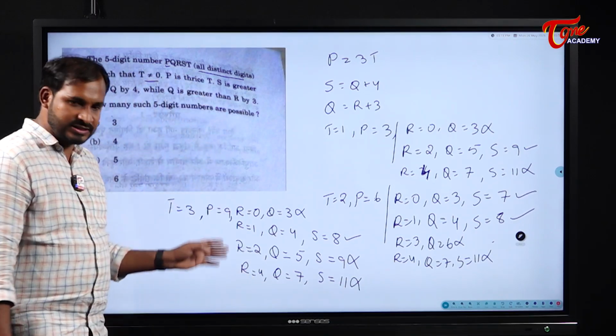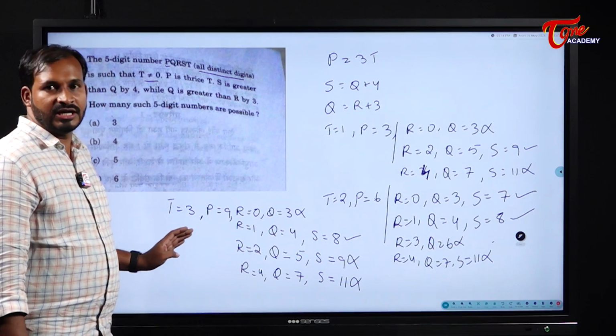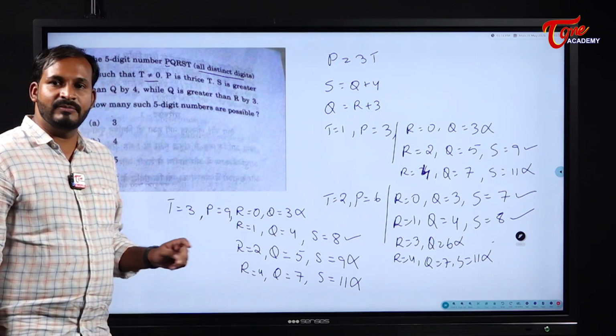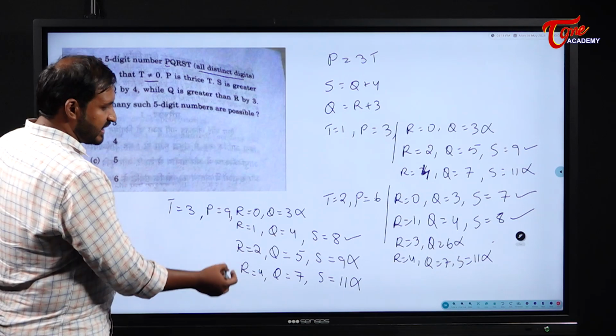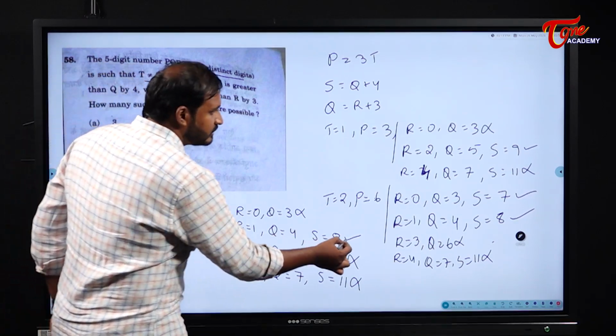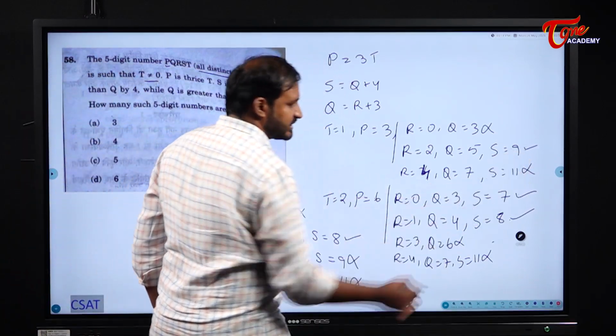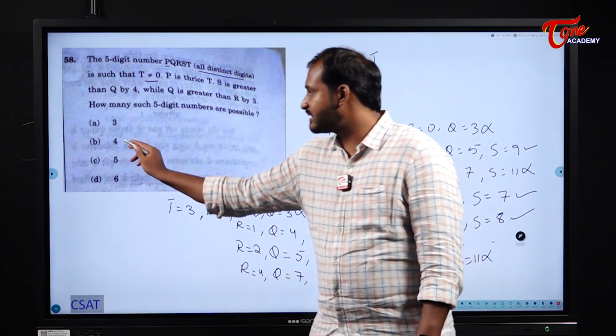So now from here onwards, t, can I take 4? I cannot take 4. Why? Because 3 times of p it will become 12. So what are the chances I will have? 1, 2, 3 and 4 chances. I have 4 chances. So here our answer becomes 4.